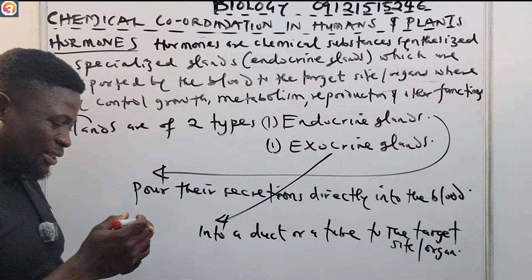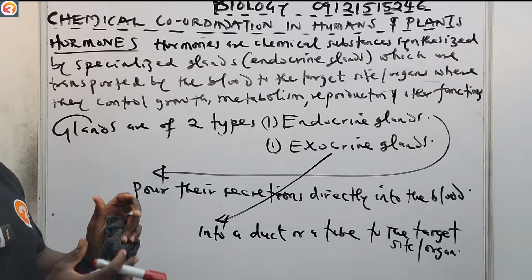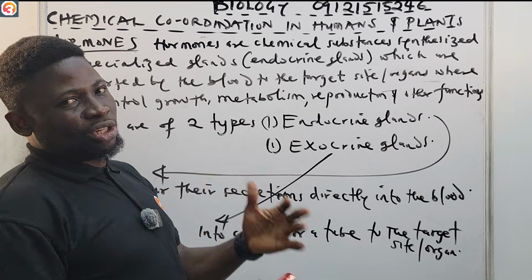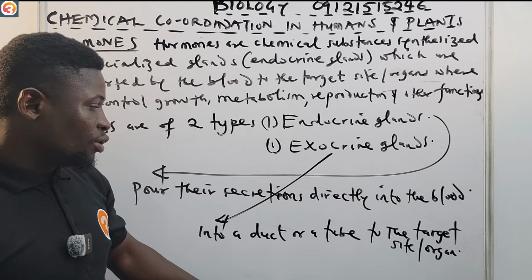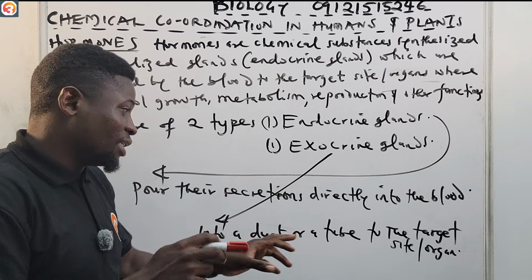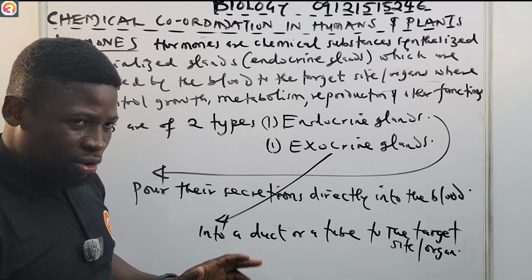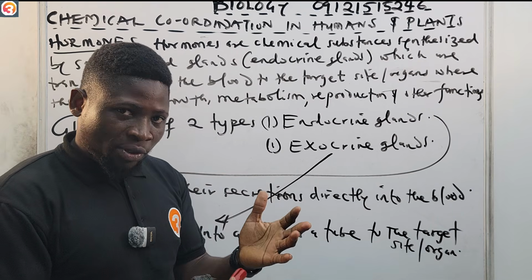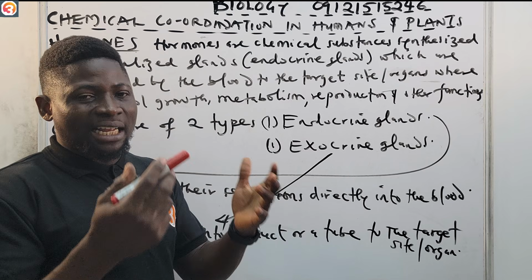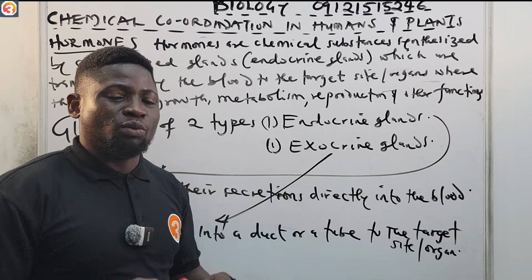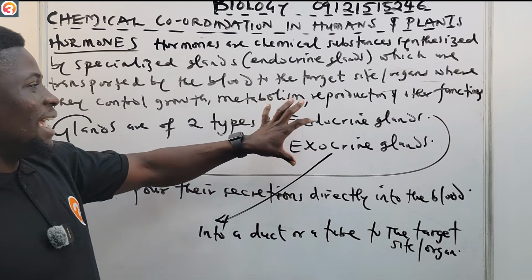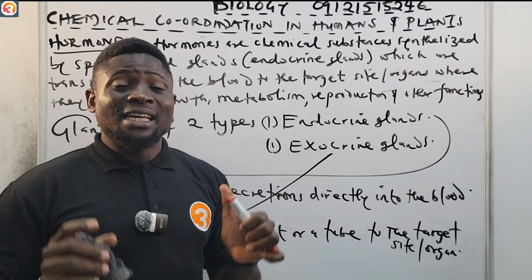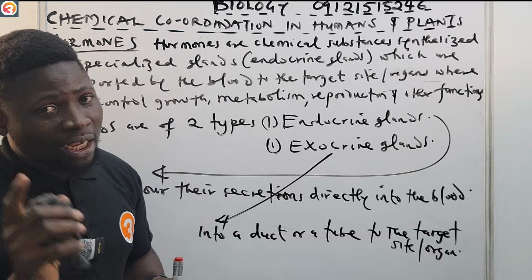So that is the difference between endocrine glands and exocrine glands. Please ensure you take note of this. It's very, very important.